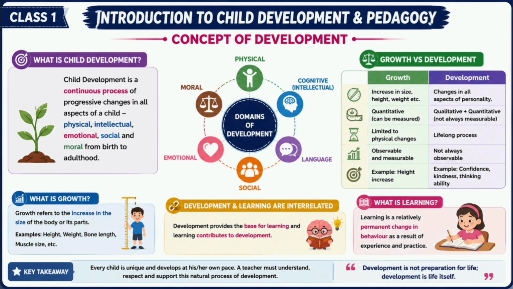Look at the first box on the slide. First, let us understand the meaning of child development. Child development means a continuous process of changes that takes place in a child from birth to adulthood. The word continuous means it never stops. Development starts even before a child is born and continues throughout life. A child changes every day.